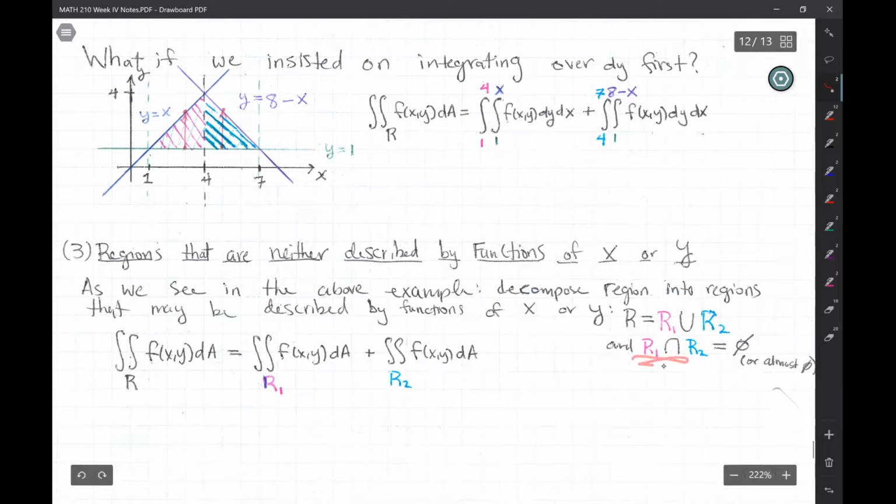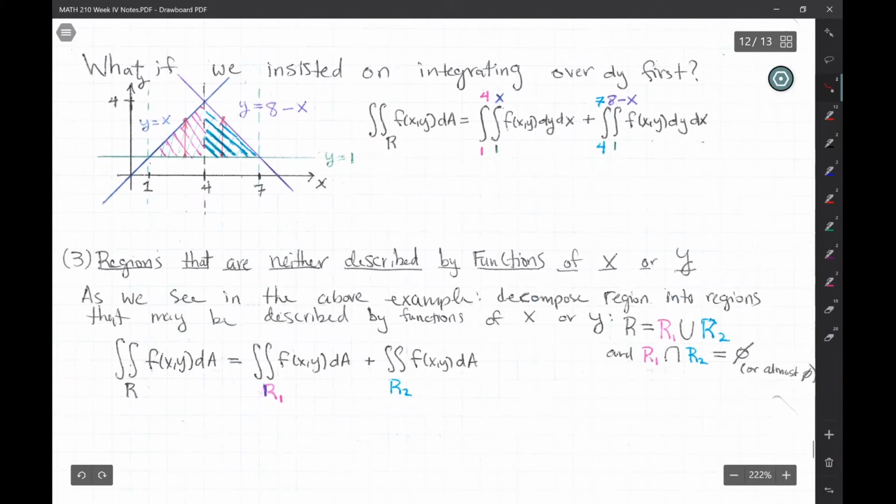Okay, but if they overlap over some line, a line has area zero, right? Almost, you could think about it that way. So either they don't intersect, or almost they don't intersect. They only intersect at lines and points. And you then break up that region into R1, R2, and you carry out this integral that you see here.